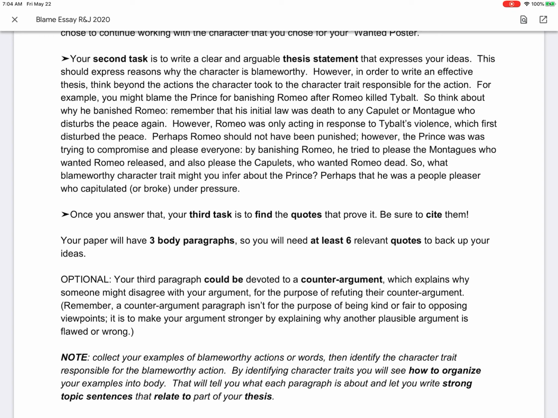So the idea is you're going to anticipate what somebody reading your paper might say, and let's say you chose Romeo. The person reading your paper might say, you know what, I actually think it's Juliet who's more blameworthy than Romeo, right? So there's 2 people in the relationship, and that would seem a natural counter argument. Well, find quotes that show Juliet's blameworthy actions, and then your job in the paper will be to explain why those quotes are not as important in dealing with the question of blame as the quotes you've chosen for Romeo, if you're writing about Romeo.